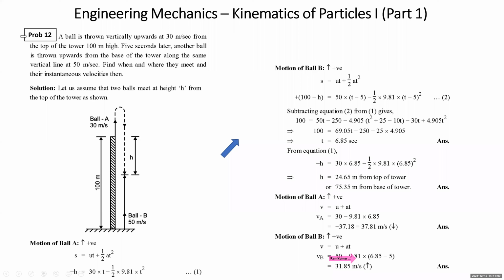Next, students, we take question number 12. A ball is thrown vertically upwards at 30 meters per second from the top of the tower, 100 meters high.